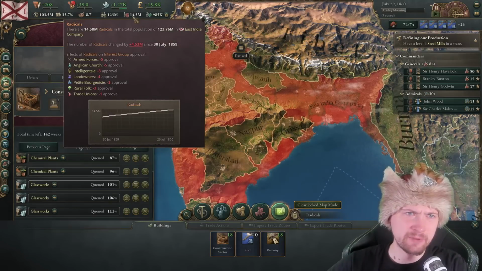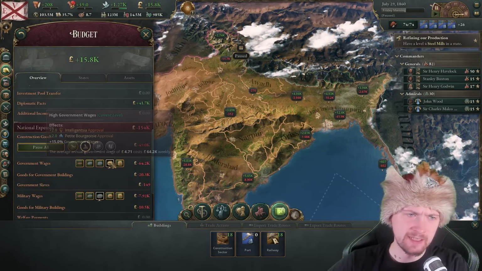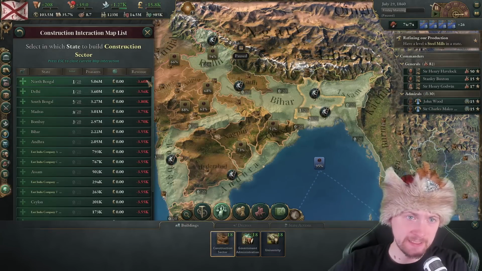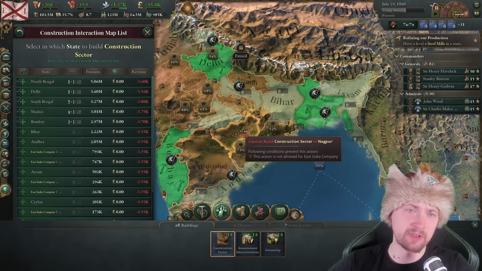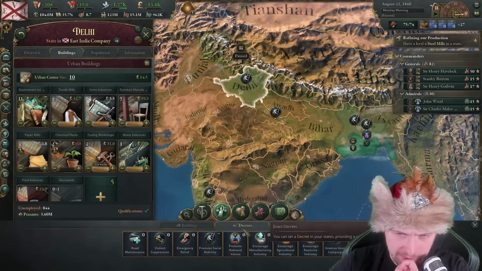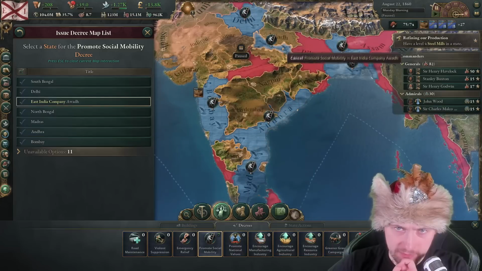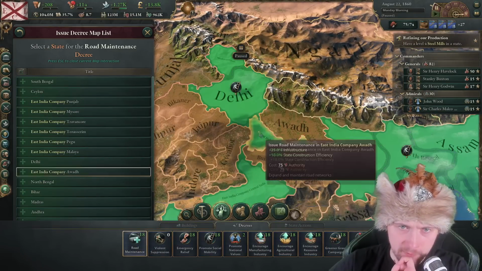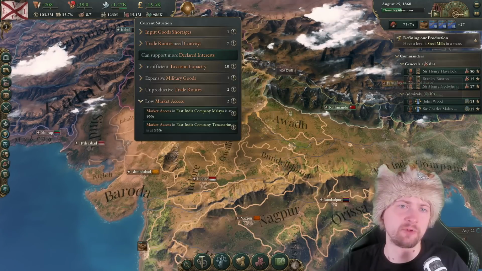You know what, if the amount of radicals keeps increasing anyway, I'm gonna keep the taxation in the middle. I decreased the government wages, so right now I have 15,000 of money. I can go ahead and spend at least a few levels on the construction sector. They just keep lacking market access. This is why I'm gonna go ahead and take a decree. I'll cancel promote social mobility here, and instead in Delhi I will go for road maintenance. Now with this little addition, yeah, that won't be a problem anymore.